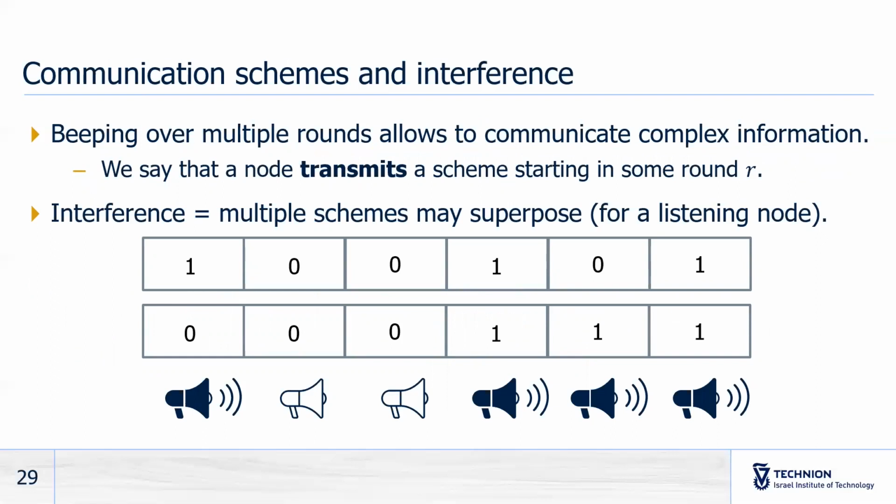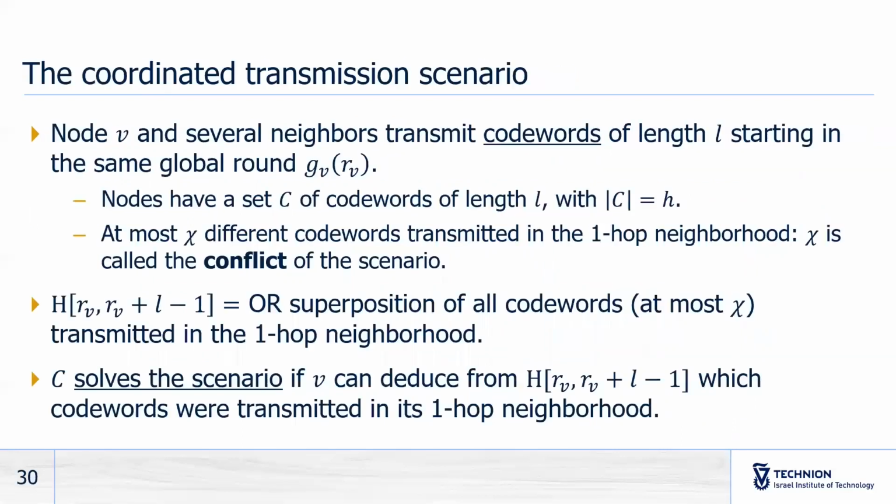Communication schemes allow nodes to communicate complex information by beeping over multiple rounds. We say that a node transmits some communication scheme starting in some round R. Now, if multiple nodes transmit schemes at the same time, then we'll have interference issues. More precisely, from the viewpoint of a listening node, if two of its neighbors transmit a communication scheme starting in the same round, then that listening node will hear the superposition of these communication schemes. This is why we define the following coordinated transmission scenario, which takes into account this interference issue.